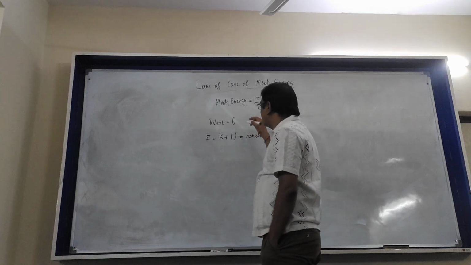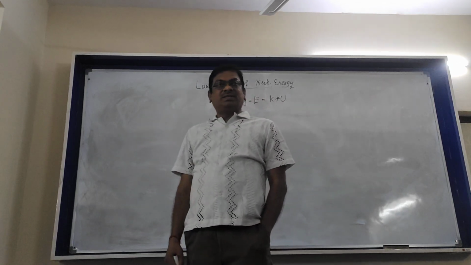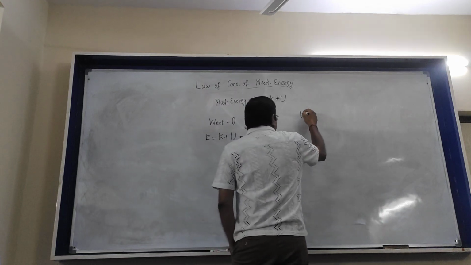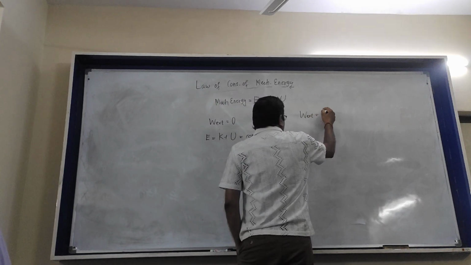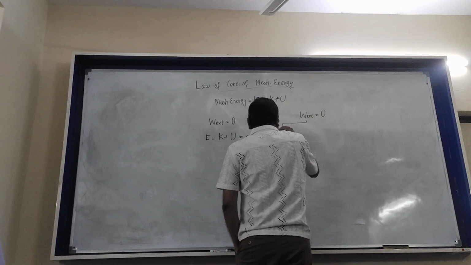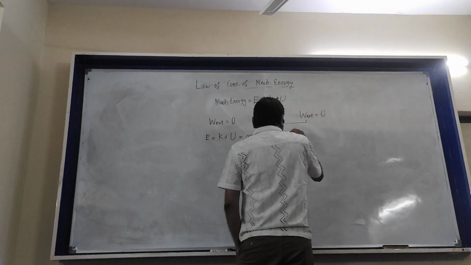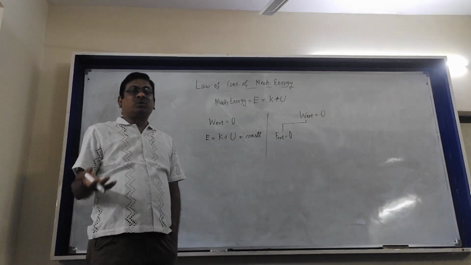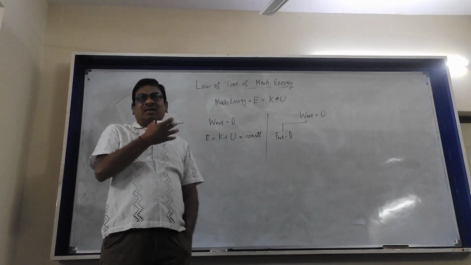External work done being zero can be in two different situations. Okay. So we will discuss when external work done is zero. First case, there are no external forces. It's possible. If there is no force, there is no question of any work done.